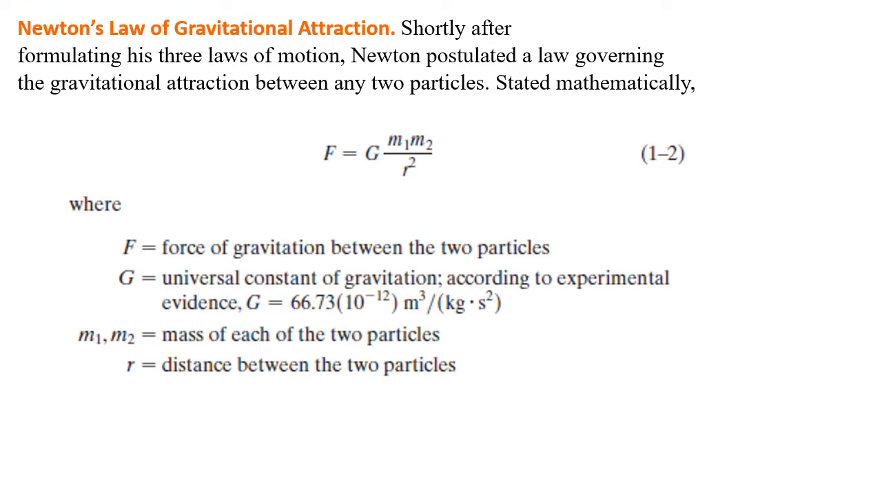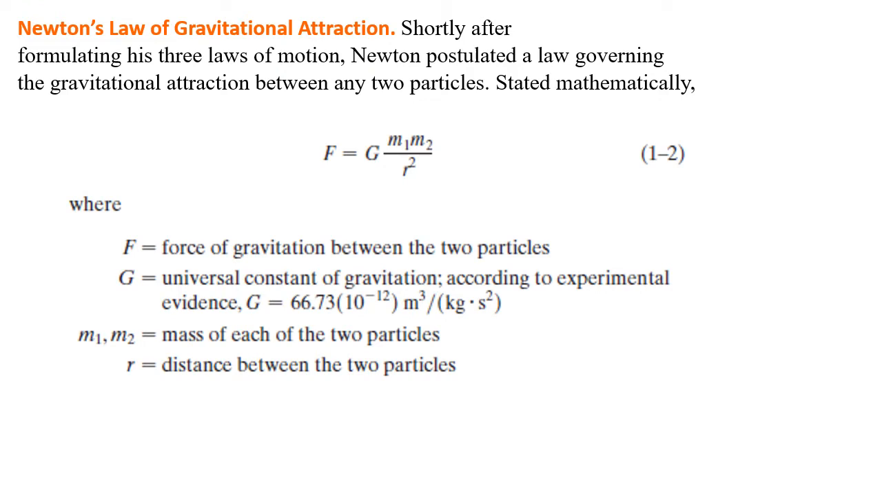Now, Newton's law of gravitational attraction. What is this law actually? After giving these three statements, Newton went on experimenting and found the gravitational attraction between two particles. After many experiments, he came to know the relation between gravitation and two particles acting with a force. The gravitational force is given as F equals G times m1 times m2 divided by r squared.